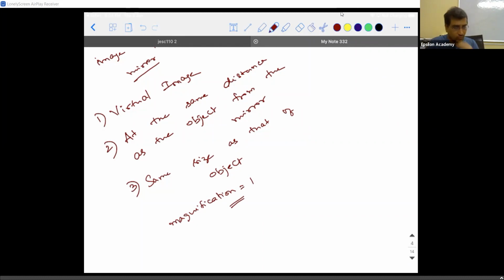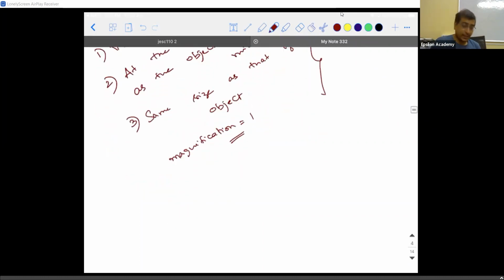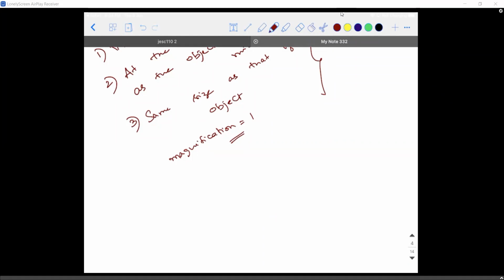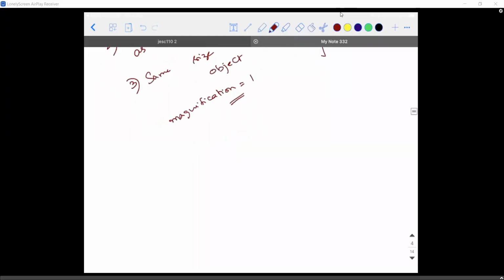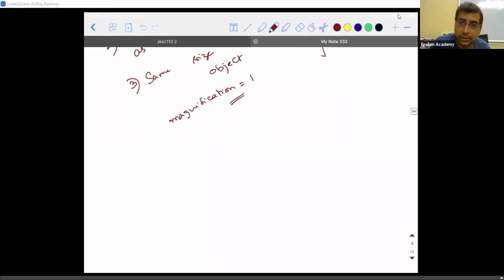Clear? Yes, sir. These are the important points. And I told you about this thing, no? When you stand and see, for example, here also, if I'm able to see myself in this, no? I'm actually lifting my right hand, but I see as if my left hand is being lifted. That's what the camera is showing me. I don't know how you people are able to see it. So I'm able to see my left hand. So what is the name of this kind of phenomenon? Mirror image, sir. Sorry? Mirror image. Can you put it in the chat box? I'm not able to hear.